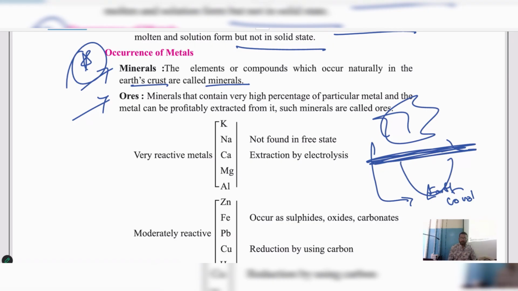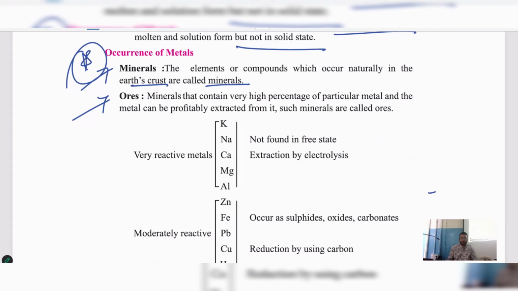That is minerals. Similarly, my dear students, what do you mean by ores? What is ore? Ore is nothing but minerals that contain a very high percentage of a particular metal, and the metal can be profitably extracted from it. Such minerals are called ores. See, ores are also obtained from minerals only. But there is one specific condition. What is that condition? Minerals that contain a very high percentage of that particular metal.